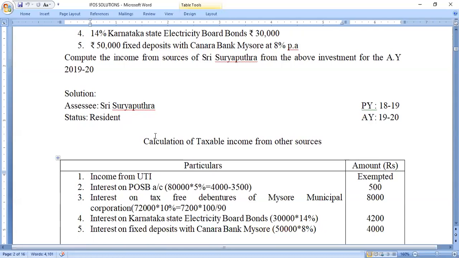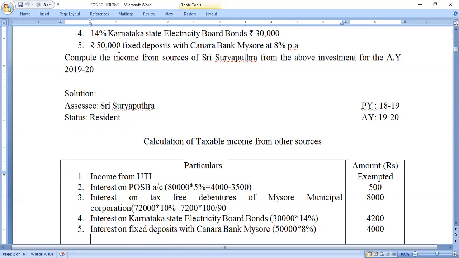And if any less tax securities are issued by the government, then no TDS will be deducted. So if there is no TDS, the gross amount will be directly calculated using the investment amount and the rate of interest. So 30,000 into 14% gives 4,200 as interest.